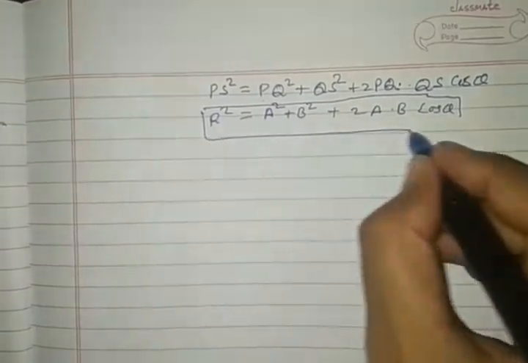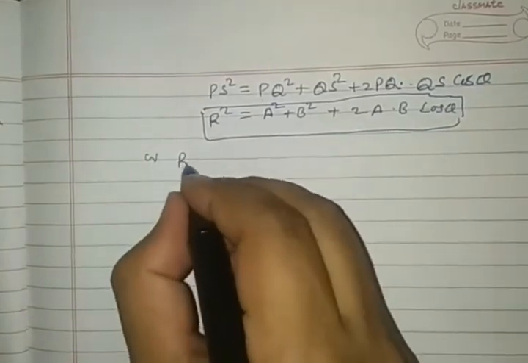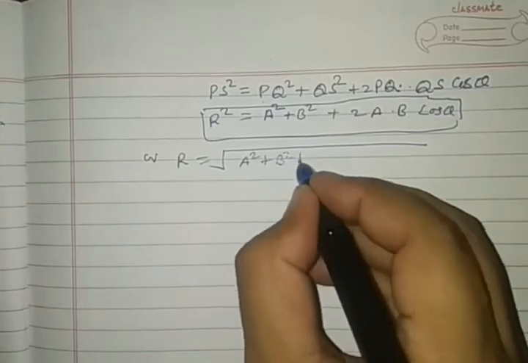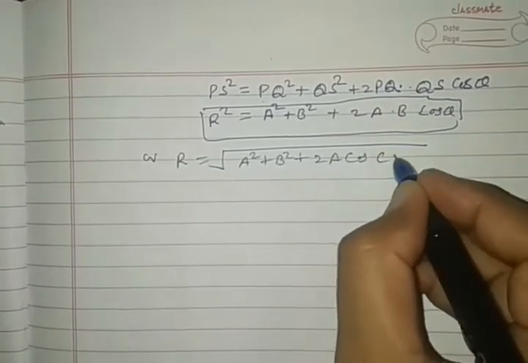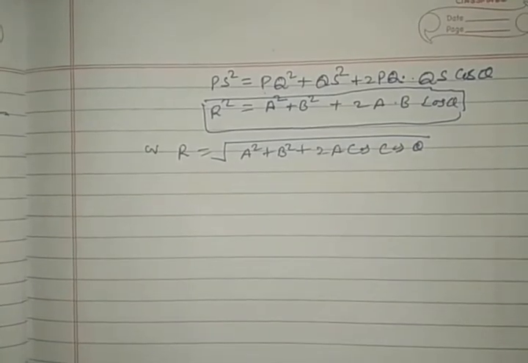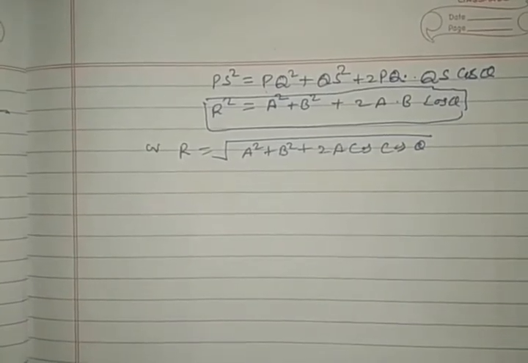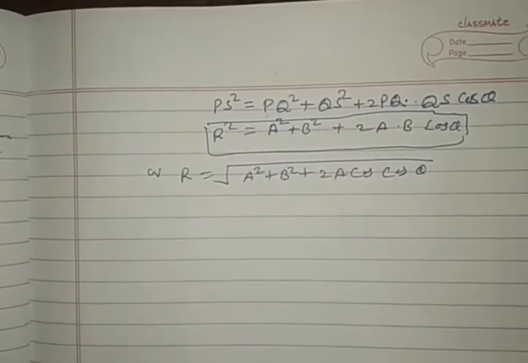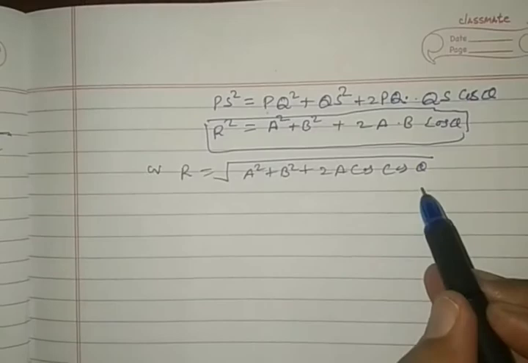See the formula: the resultant vector R is equal to A square plus B square plus 2AB cos theta. This is the important mathematical formula to obtain the resultant vector mathematically.